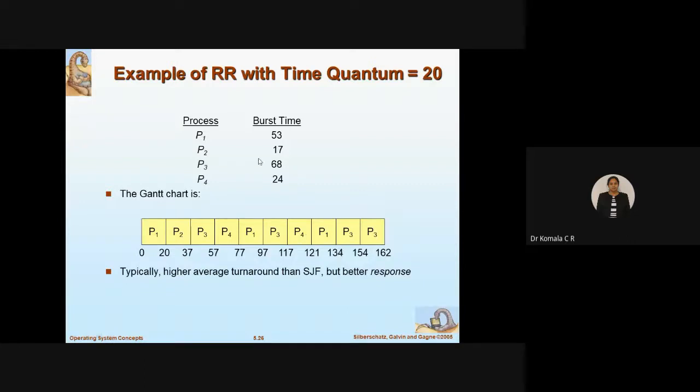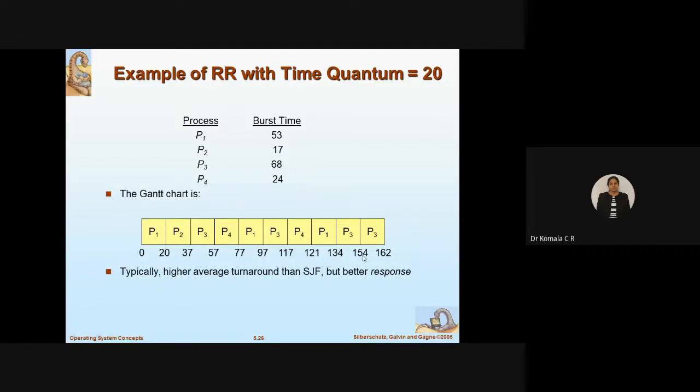So I am left with P3 now. How much remains for P3? The first time I did 20 slots, 68 minus 20 was 48. The second time, 48 minus 20 was 28. In that 28, I will complete the first 20 slots. So 28 minus 20, the remaining is 8.